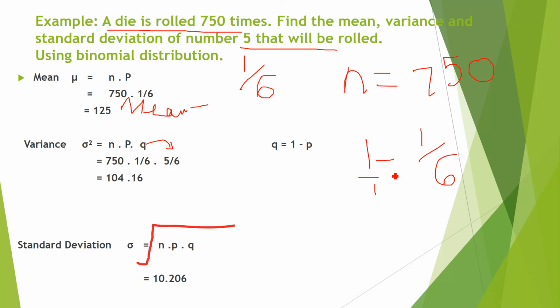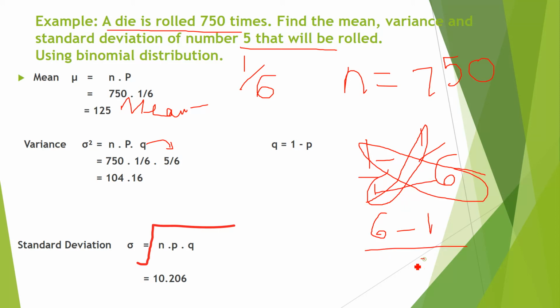If you do not know how to subtract, this is called the butterfly method. 6 1 times 6, write down like this and cross multiply. 1 1 times 1, and here 6 1 times 6. So 6 minus 1 is equal to 5 over 6. 5 over 6 is the value of q, 1 minus p. So simplify it, you will get 104.16. Take the square root of this, you will get approximately 10.206, which is the standard deviation of the binomial distribution.